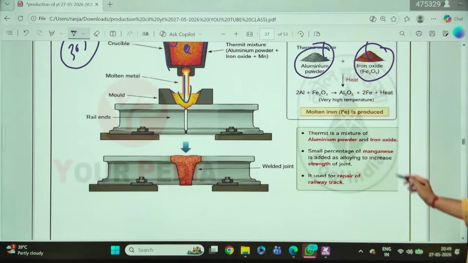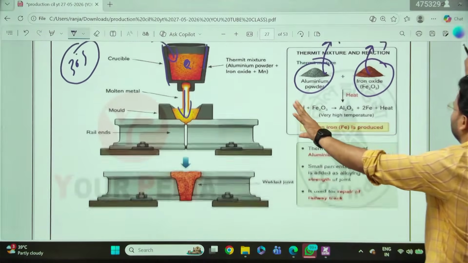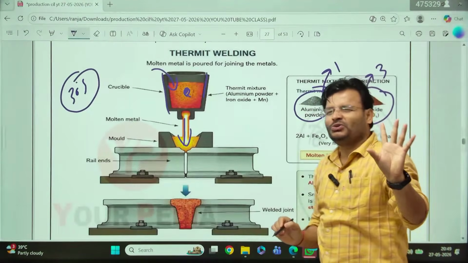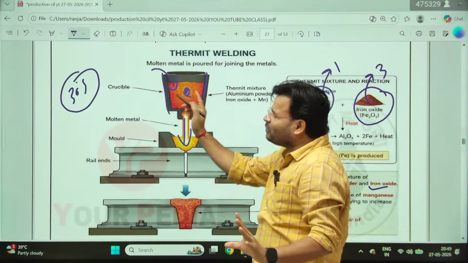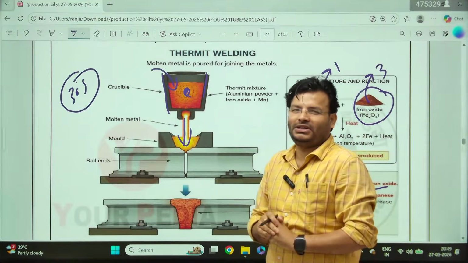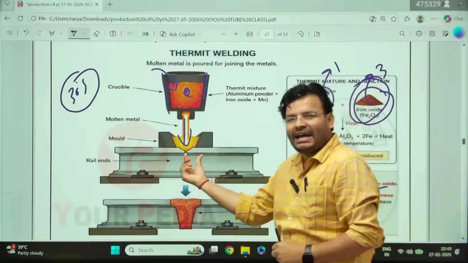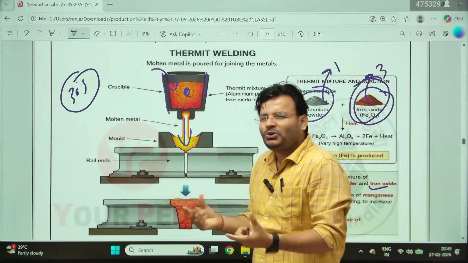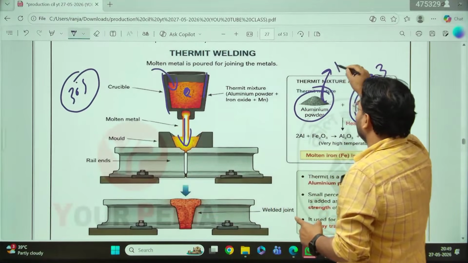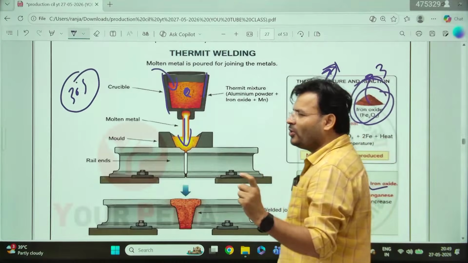Okay, aluminum powder and iron oxide. Now my one question to all of you, a very genuine question. Tell me why I am going to use aluminum powder here. Iron oxide I understand, sir, since this is iron we have to add iron oxide, but why am I going to pour the aluminum powder here?